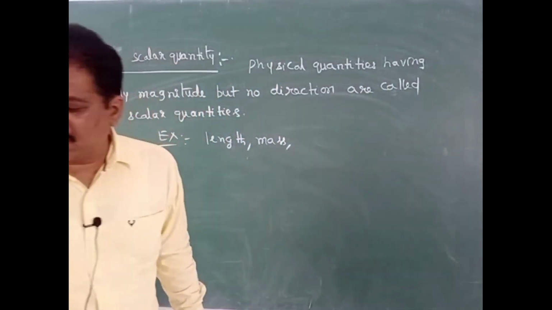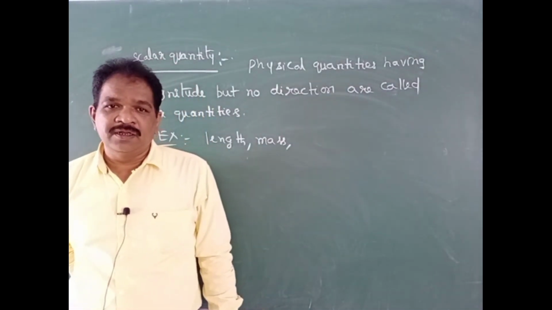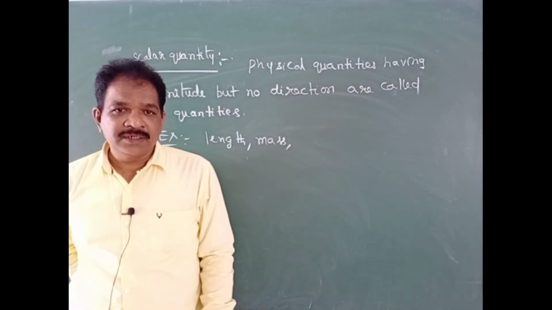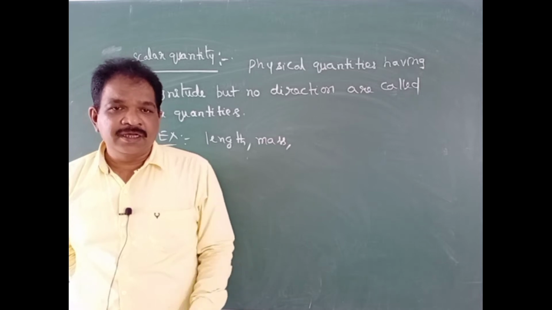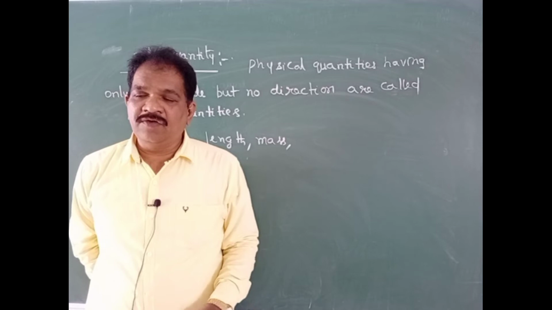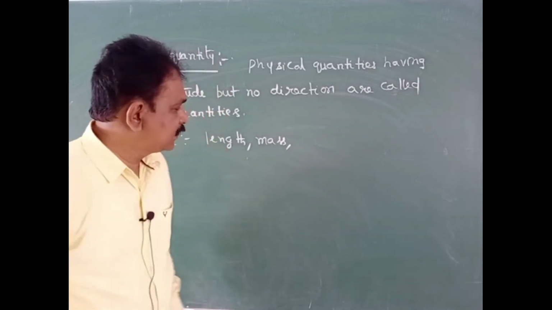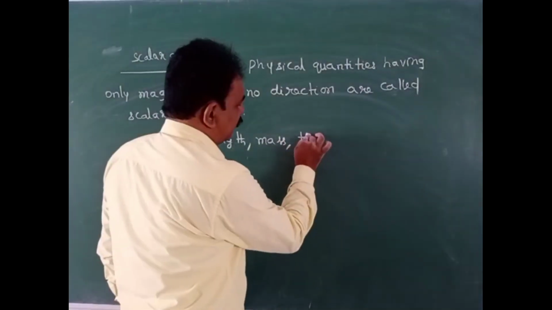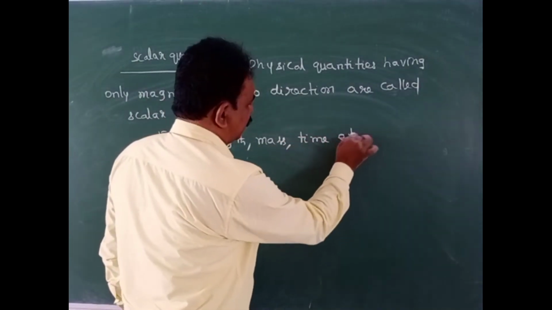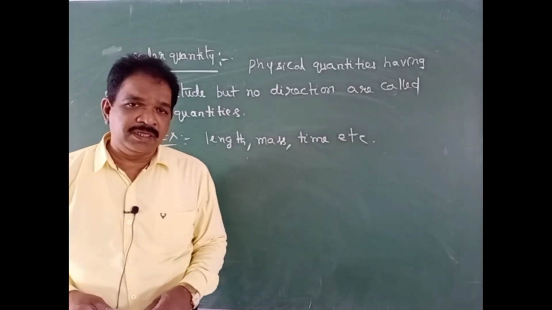All fundamental quantities, the 7 fundamental quantities, are length, mass, time, electric current, thermodynamic temperature, quantity of matter, and luminous intensity. All will be scalar quantities. Length, mass, time, like that. So many scalar quantities will be there.